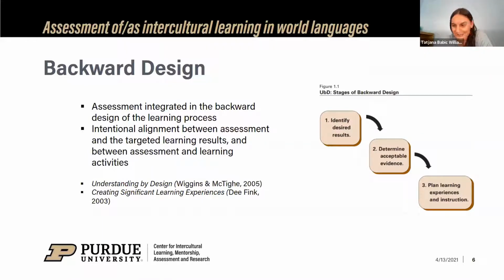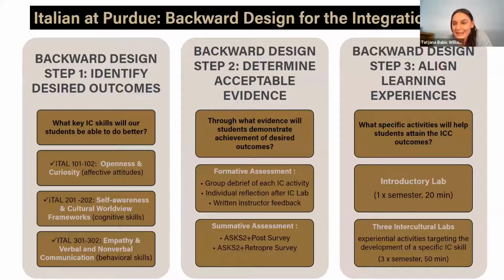Next slide, please. This will be an example of the backward design for the integration of intercultural learning at all levels of Italian language at Purdue. As you can see, in step one, we started with identifying the desired results, and we focused on the specific intercultural skills, attitudes, and knowledges in each level of language.